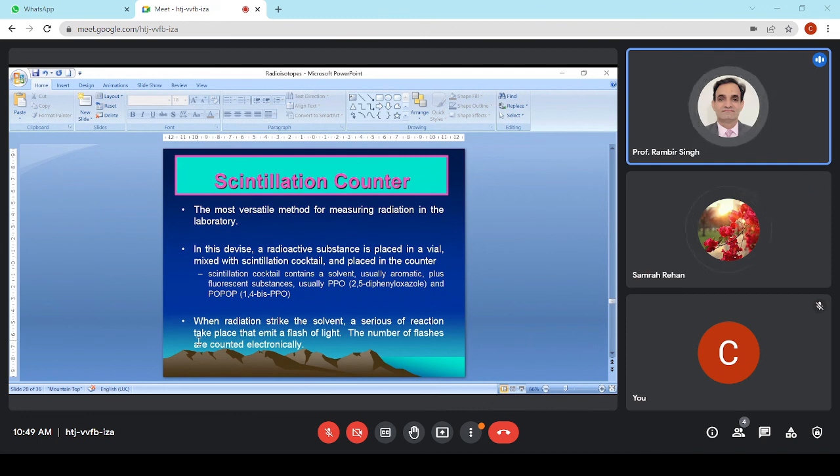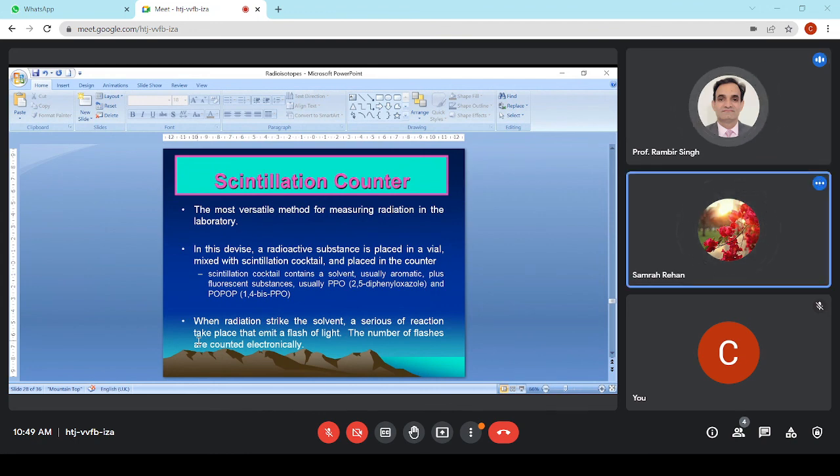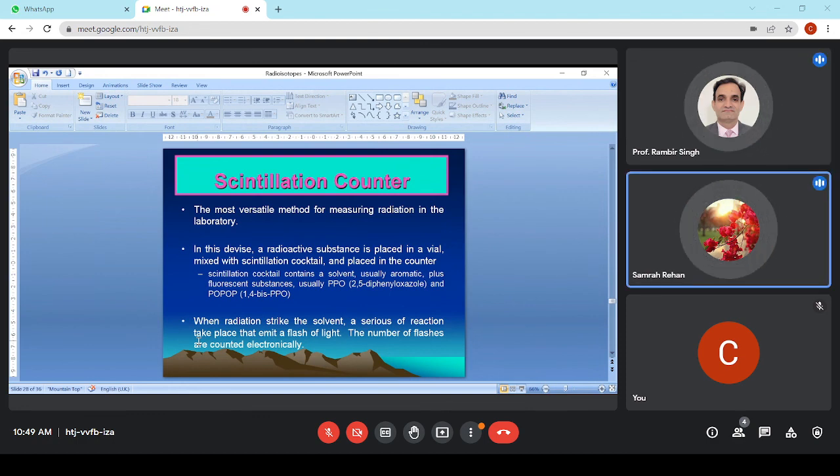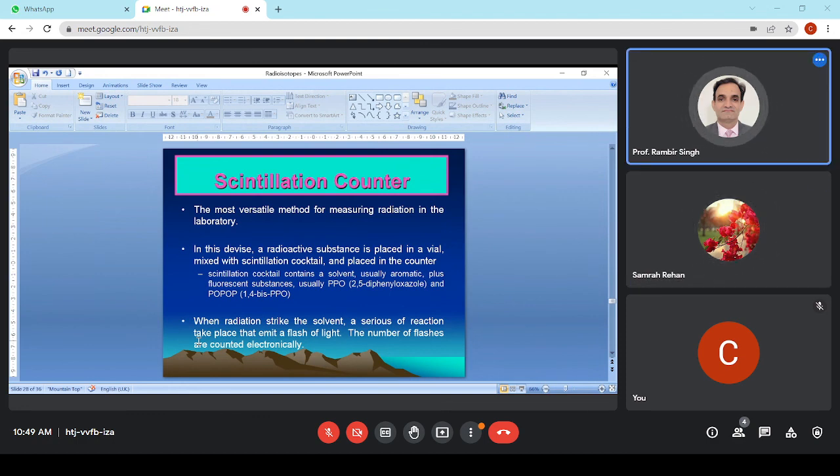But mostly in biology, the radioactive material is inside a tissue or inside a fluid, in a liquid medium. So how do we detect it? For that we designed the scintillation counter.